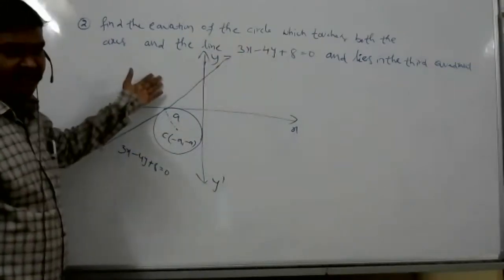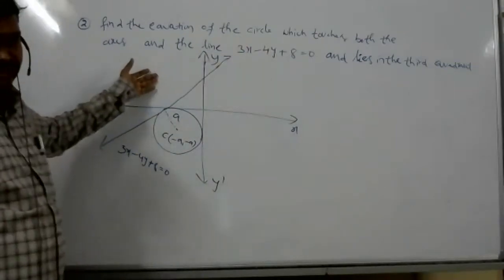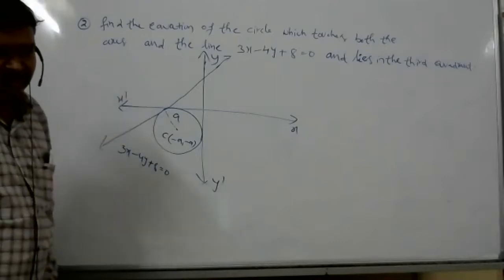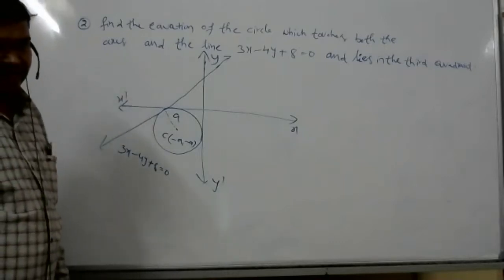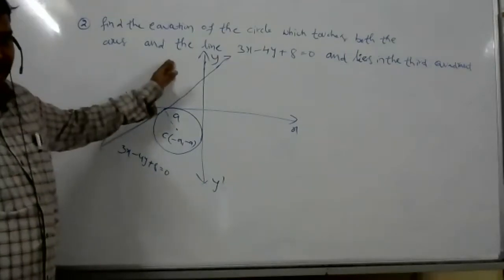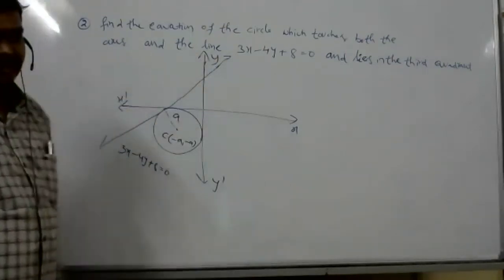Suppose second quadrant is given, the center is minus a comma a. In first quadrant, center is a comma a.